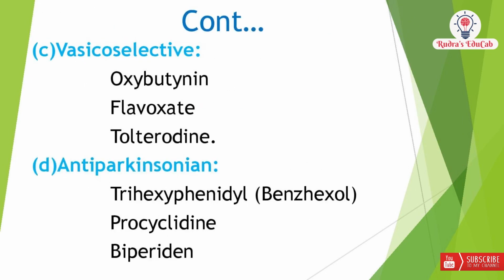Coming to the third one, vesicoselective drugs. Examples are oxybutynin, flavoxate, tolterodine. And the fourth one comes under the anti-Parkinsonian drugs. There are mainly three drugs which are used as anti-Parkinsonian drugs and which have the same anticholinergic activity. The examples are trihexyphenidyl, which is also called benzhexol, and procyclidine, and lastly biperiden.